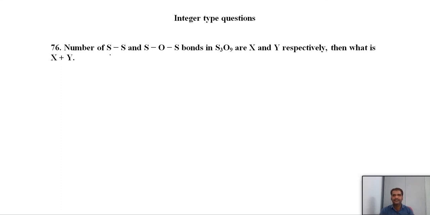First question here: the number of sulfur-oxygen-sulfur bonds in S3O9 and the number of sulfur-sulfur bonds are Y and X respectively, then what is X plus Y? I think this type of question we have already seen, but here it is integer type. In S3O9 there is no S-S bond, so X is 0, and we have 3 S-O-S bonds, so the total X plus Y is 3.